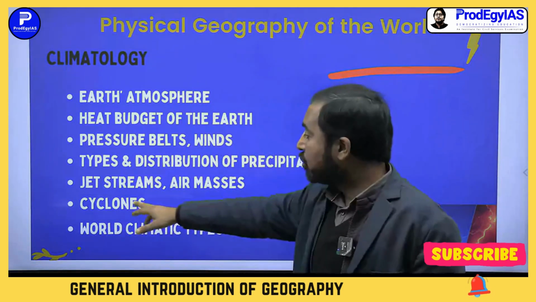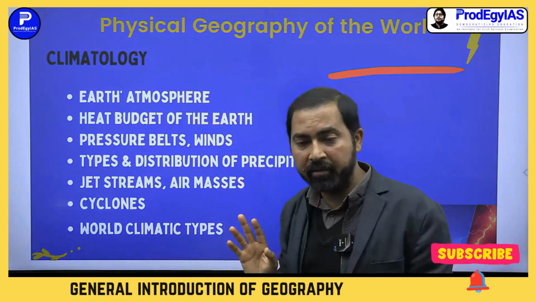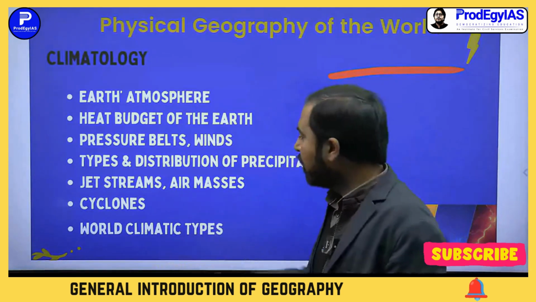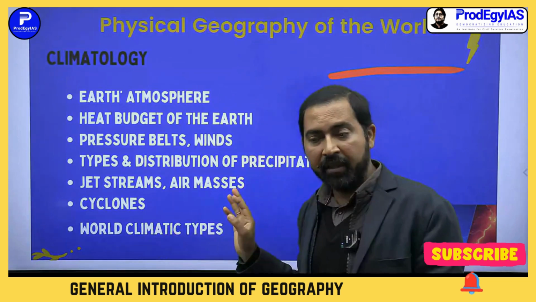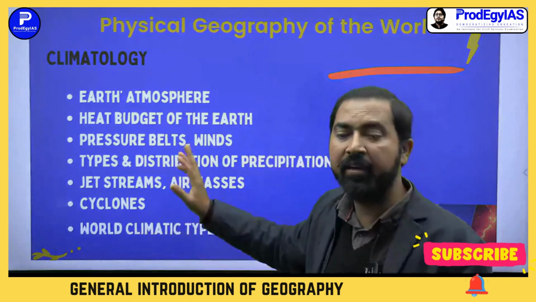Cyclones are of two types: tropical and temperate. Temperate cyclones are also called extratropical. Then world climatic types. Each and every year, UPSC asks a question from this part, at least one question.